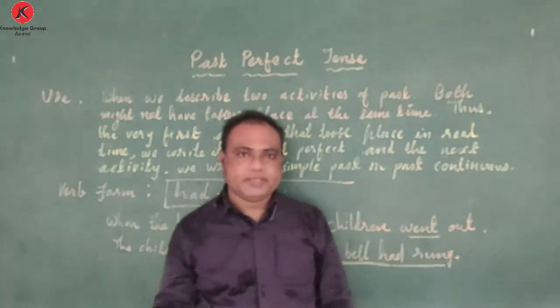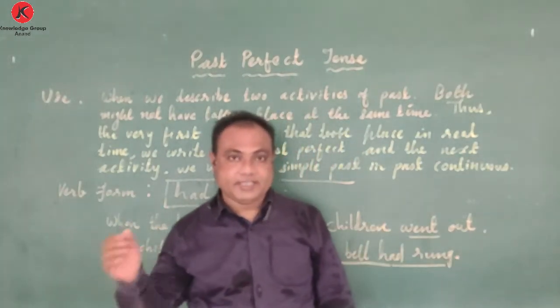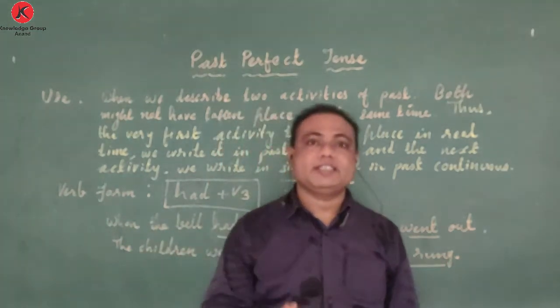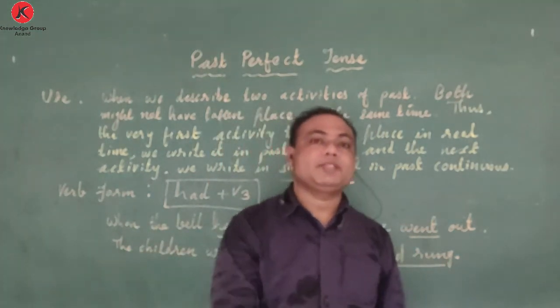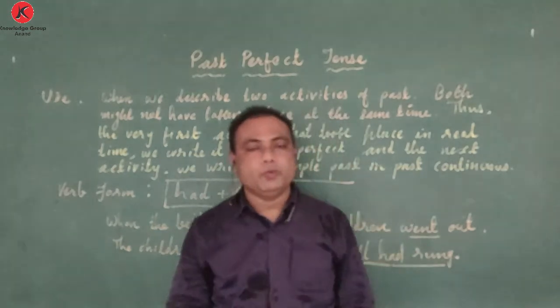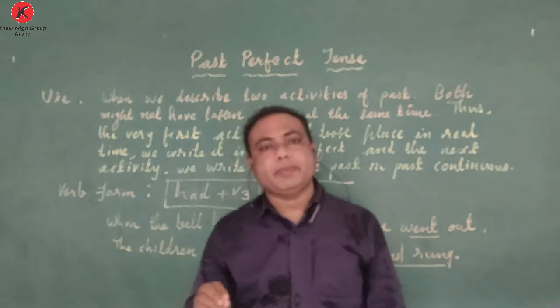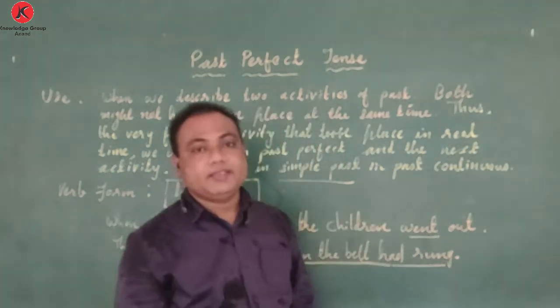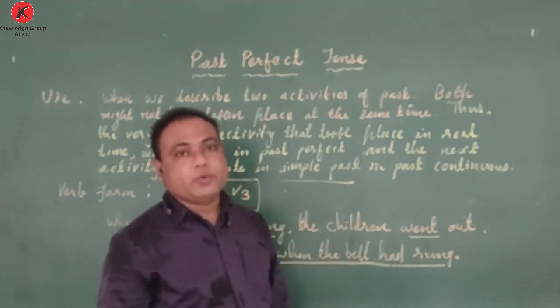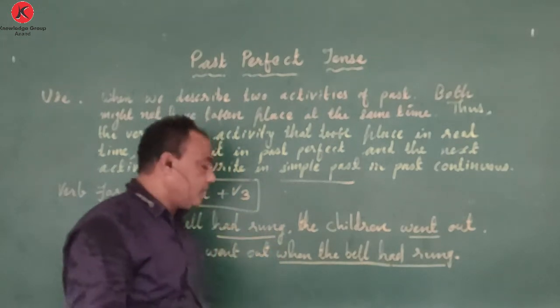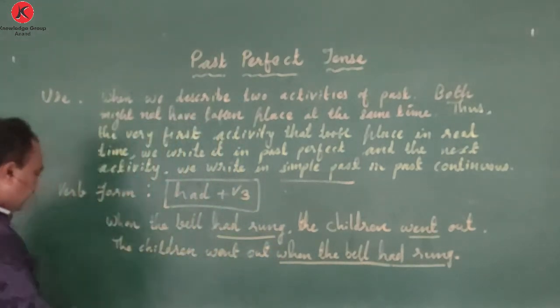Obviously, he had completed his dinner. Completing the dinner is the first activity, and then after that you went to his home. So completing the dinner, we have to write in past perfect, and going to his home, you have to write in simple past. So I can frame a sentence like this: